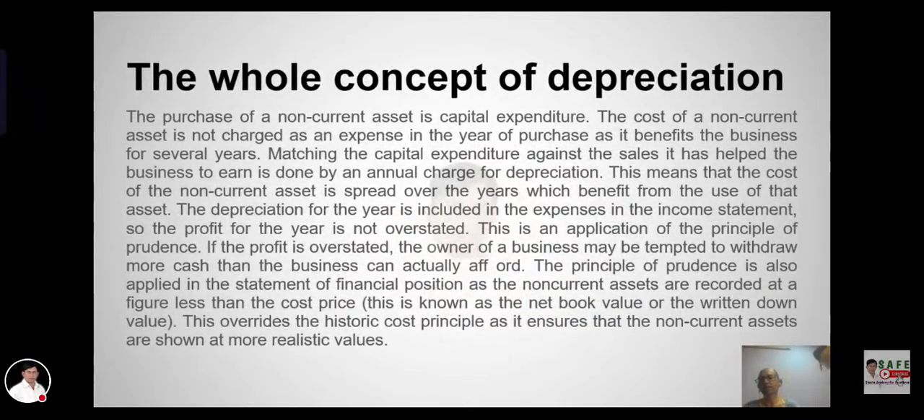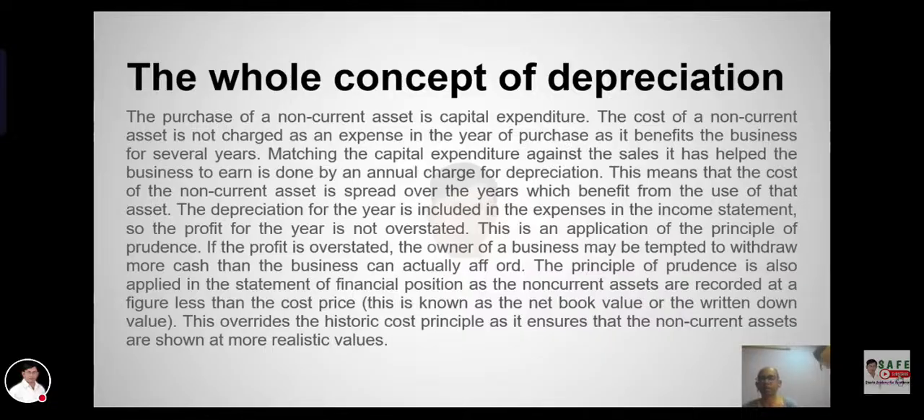The whole concept of depreciation. The purchase of a non-current asset is capital expenditure. The cost of a non-current asset is not charged as an expense in the year of purchase, as it benefits the business for several years. Matching the capital expenditure against the sales it has helped the business to earn is done by an annual charge for depreciation. This means that the cost of the non-current asset is spread over the years which benefit from the use of that asset. The depreciation for the year is included in the expenses in the income statement, so the profit for the year is not overstated.